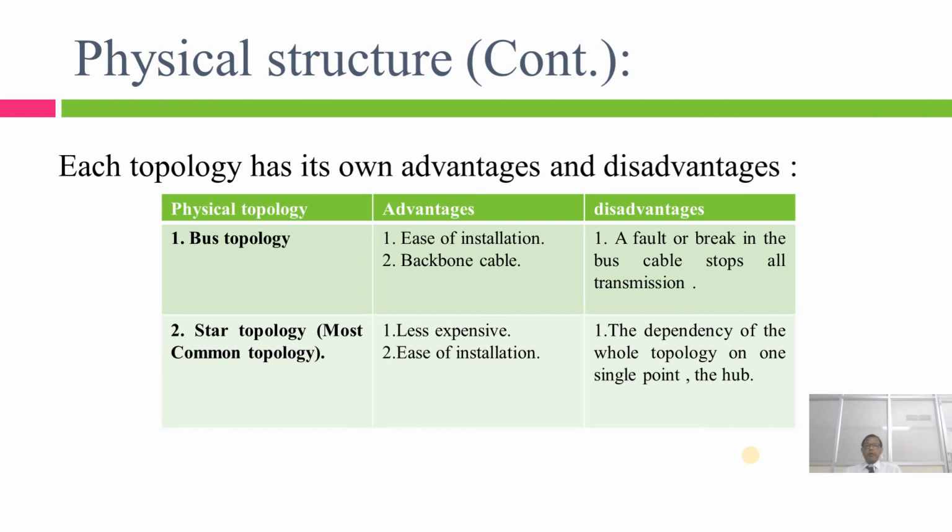Like that only we are going to see the different structures that take place in our computer networks depending on the physical structures. We are going to divide all these into bus topology, star topology, ring topology, and mesh topology. Like that only we divide computer networks into different networks.